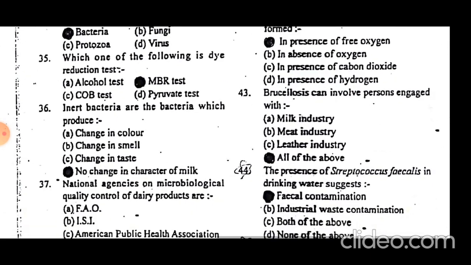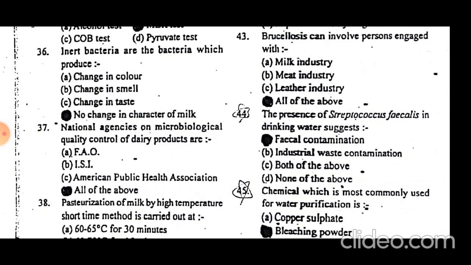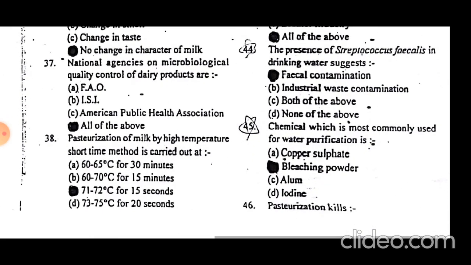Inert bacteria are bacteria which produce no change in the characteristics of milk. No change in the character of milk is caused by inert bacteria. They are inert. They cannot affect the characteristics or properties of milk.